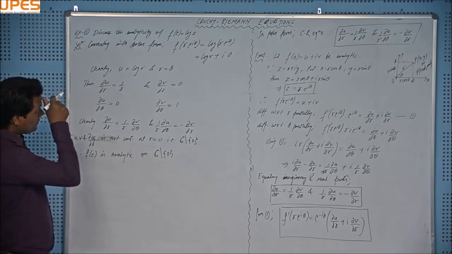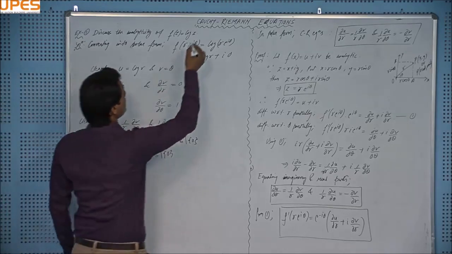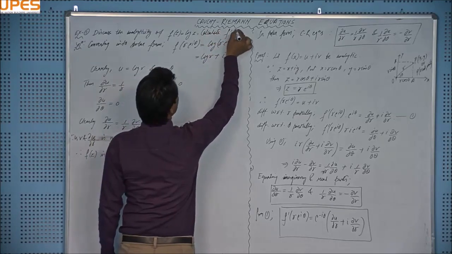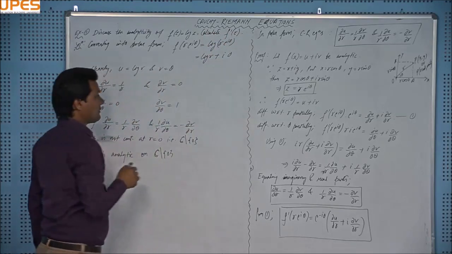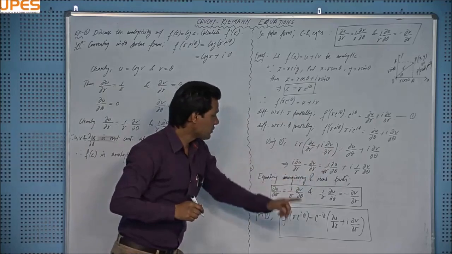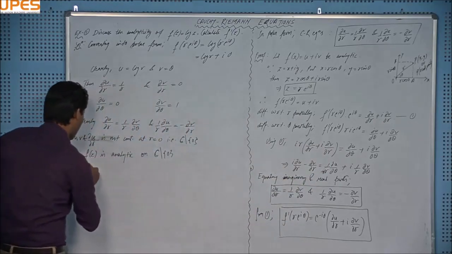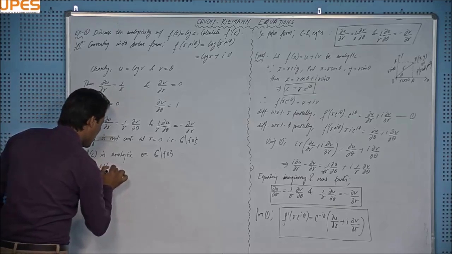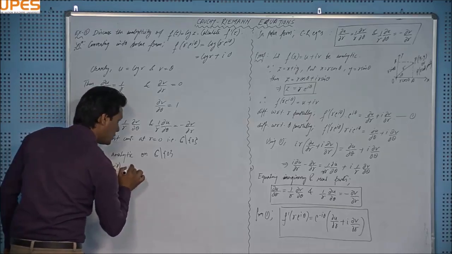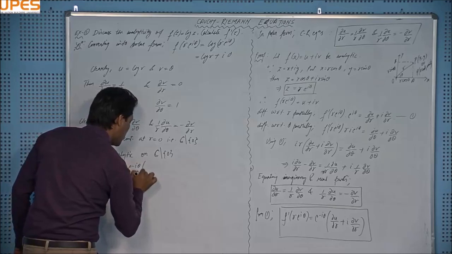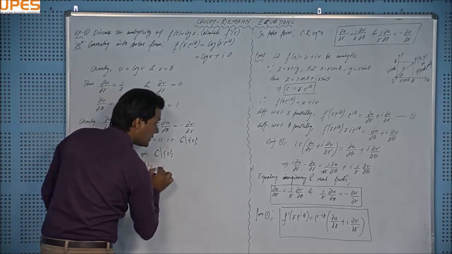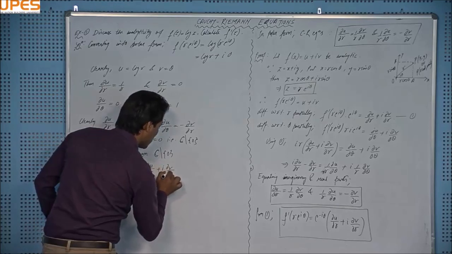Okay, and if we are asked to find the derivative also, suppose I add here: calculate f dash z also, right? Then I will use this formula. Where is that formula? This formula, right? f dash of r e to the power iota theta equal to e to the minus iota theta times del u by del r plus iota del v over del r.